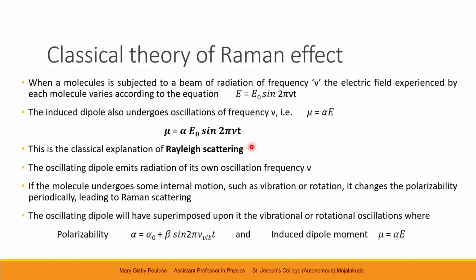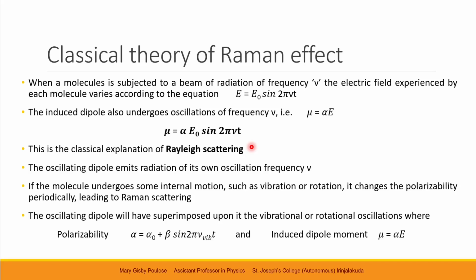So the oscillating dipole will have superimposed upon it the vibrational or rotational oscillations also. And hence we have a change in the polarizability.